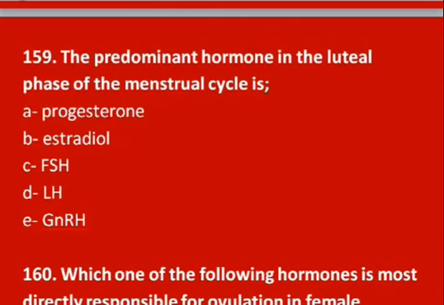FSH is standing for follicle stimulating hormone, LH for luteinizing hormone, and gonadotropin releasing hormone, GnRH. So actually the predominant hormone in the luteal phase, that is the second half phase of the menstrual cycle, is progesterone. So A is the right answer here.